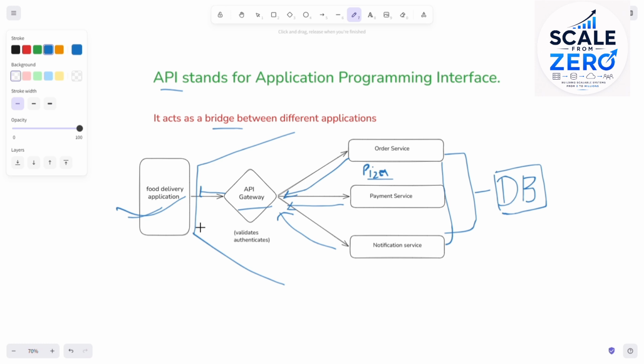This API gateway is mostly used in microservices architecture because if there are multiple microservices, then it's easy to communicate. There is a pizza, there is a cold drink request, there is cheese pizza, there are multiple microservices. So if the user makes a request, then the API gateway will route the request to the particular microservice. So it helps to make your application scalable and loosely coupled. So that's why we use an API gateway.